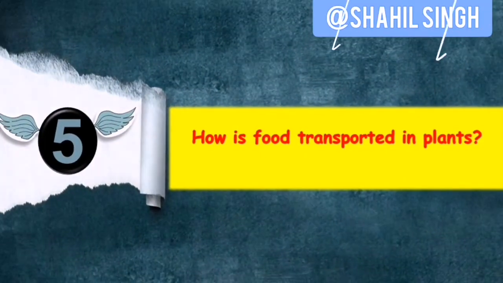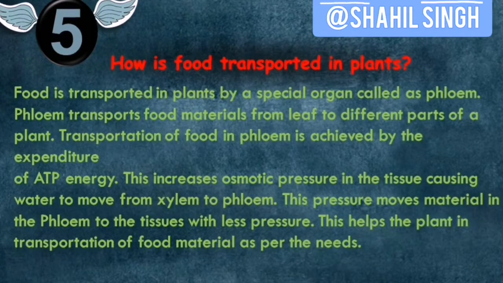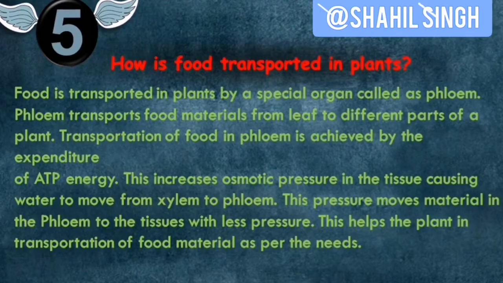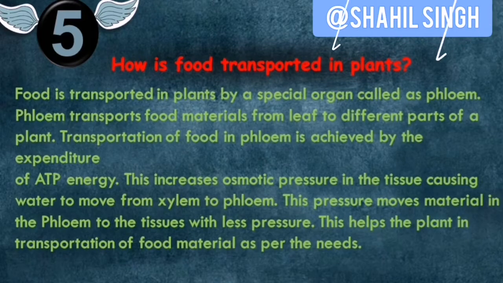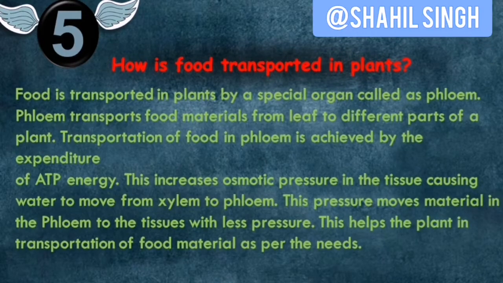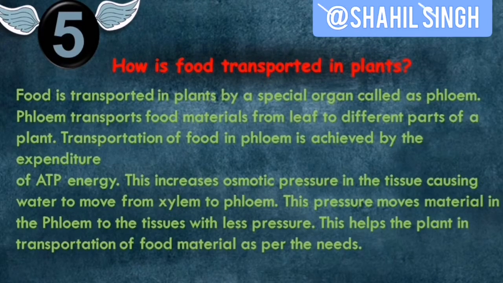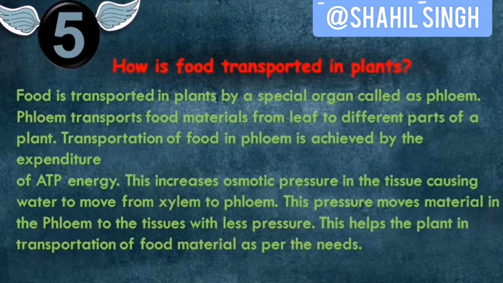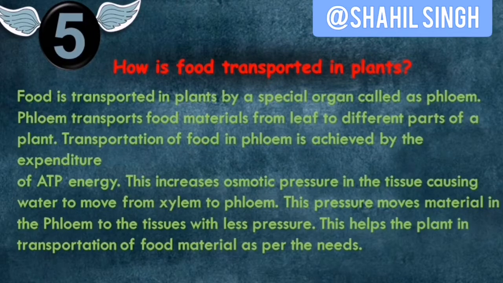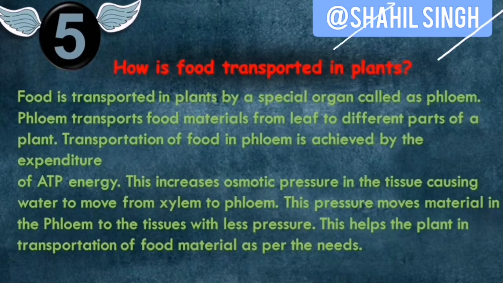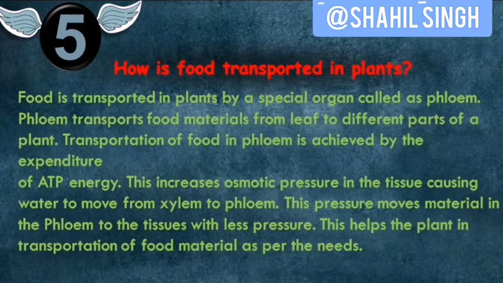How is food transported in plants? So we know that food is transported in plants by a special tissue called phloem. Phloem transports food material from leaves to different parts of the plant. Food is transported from leaves to phloem by the expenditure of ATP in the form of energy. This increases the osmotic pressure in the tissue, causing water to move from xylem into phloem. This pressure moves material in phloem to the tissues with less pressure. This helps the plant in transportation of food materials as per the needs. Now you may also watch this video if you want an explanation with some animations.